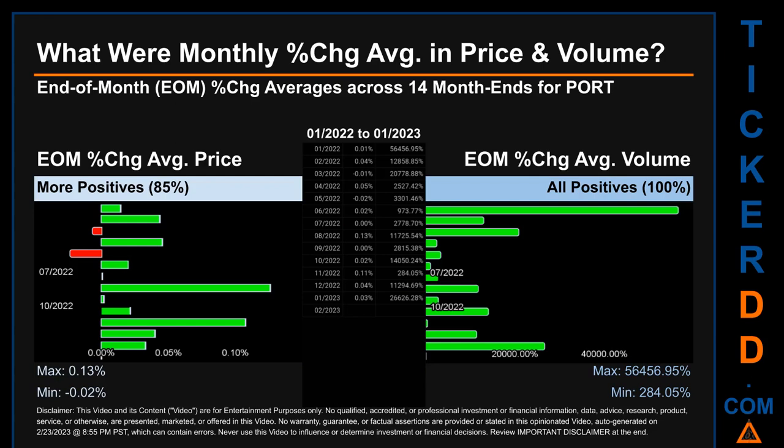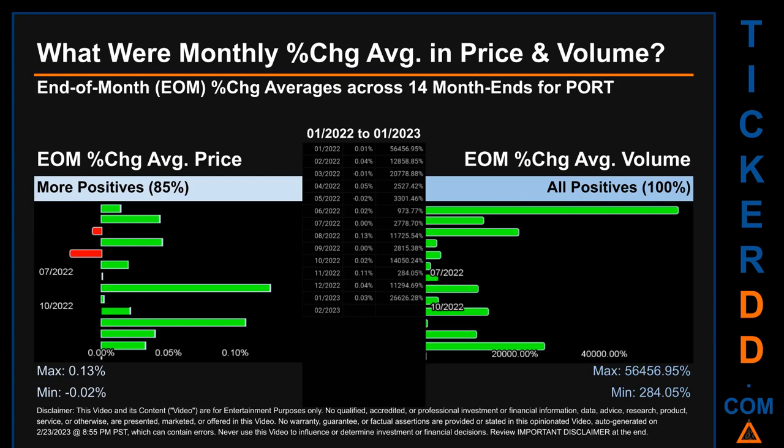From Q1 2022 to Q1 2023, 11 out of 14 month ends had a positive percentage change in average price. That is 85% of month ends saw a positive percentage change in average price. In terms of volume, 13 out of 14 month ends had a positive percentage change.